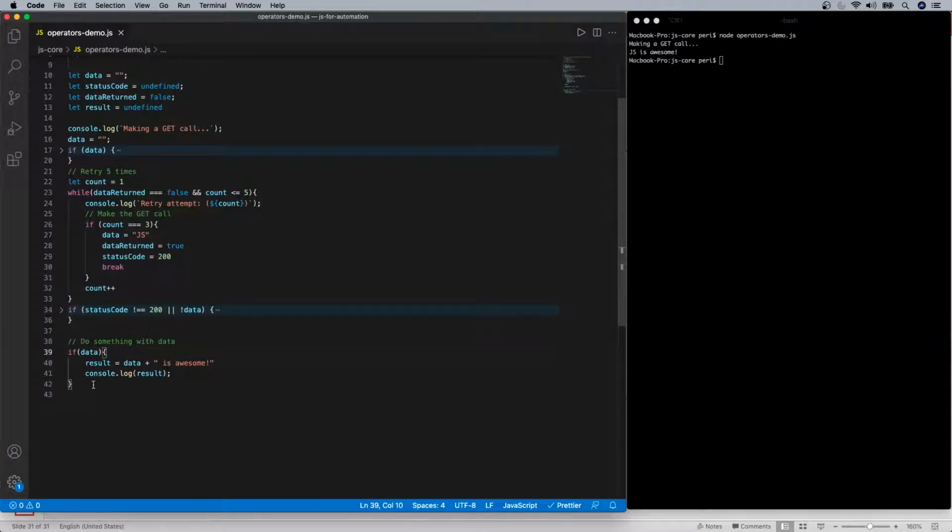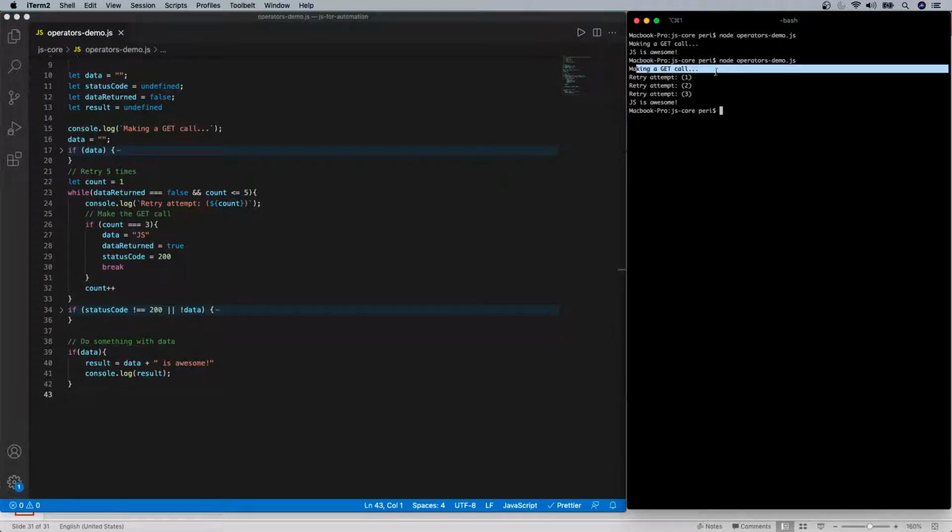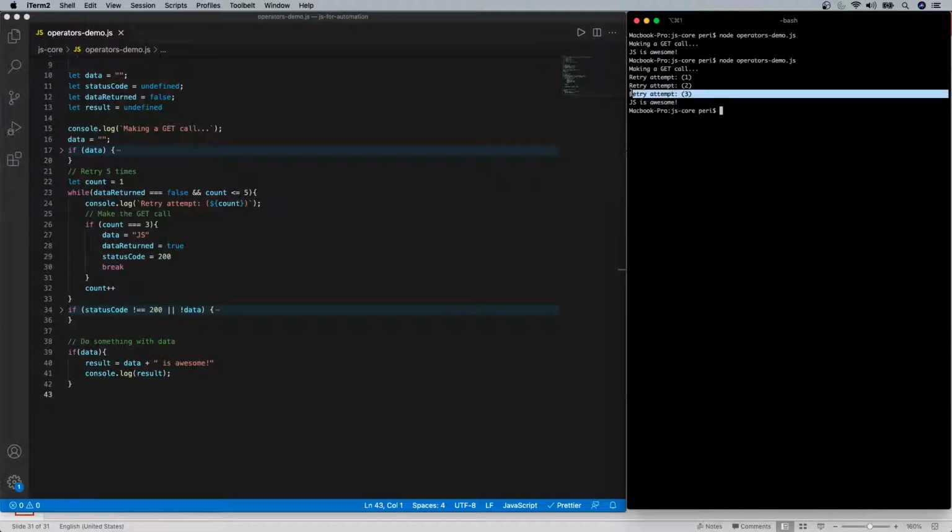Now we just do with the data here. So finally, we'll summarize what are the different types of operators that we used here, right? So let's execute this program now and let's understand this. As part of this, it's making a get call, retrying 1, 2, 3, because the third time it's getting the data, and finally it just prints JSS. Awesome, right?